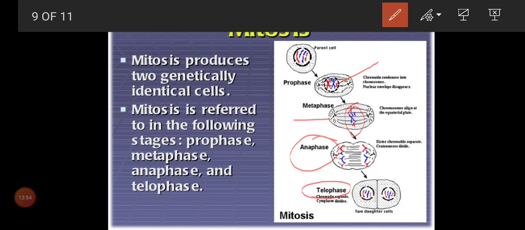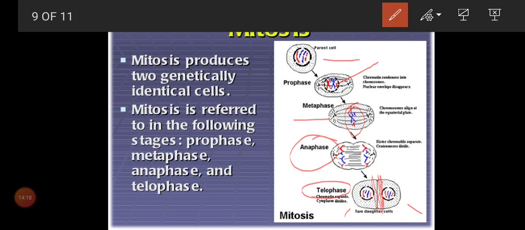Here we can see the formation of the cell wall, and the formation of the nuclear membrane again. Afterwards we get two cells. With that, mitosis is complete. This process continues to form many cells. From one parent cell we get two cells. This is what we call mitosis.